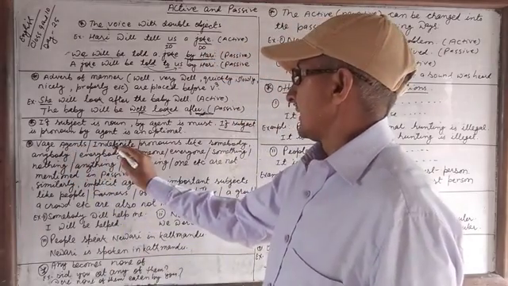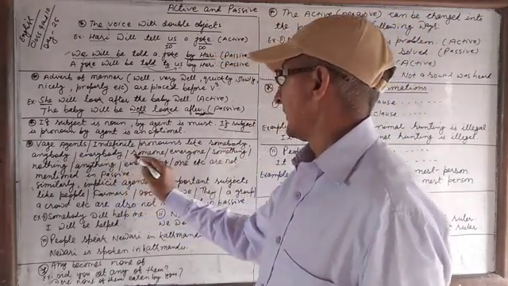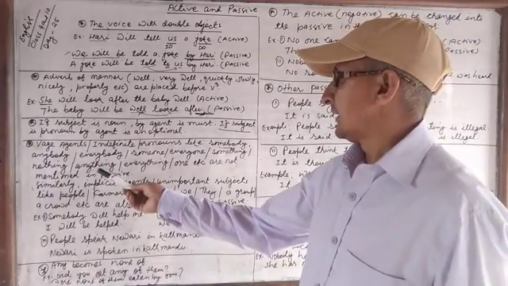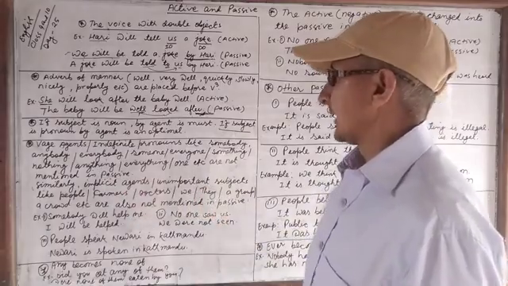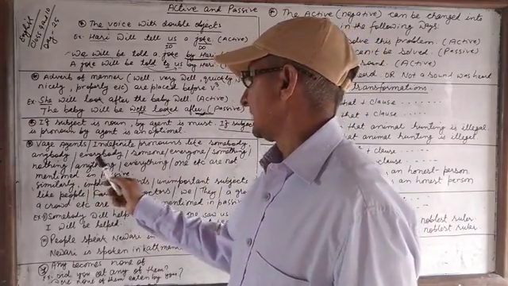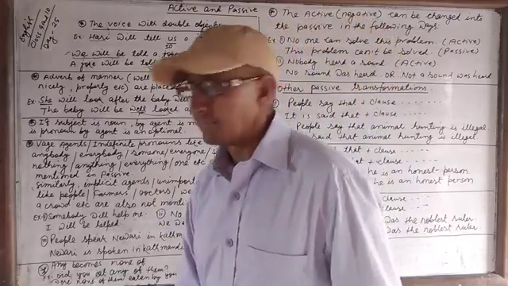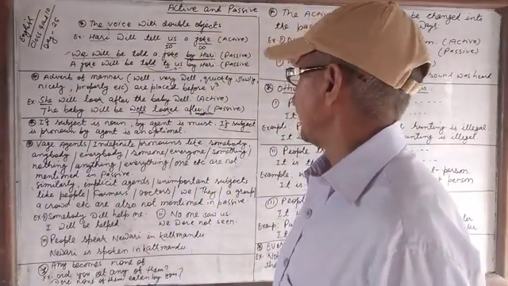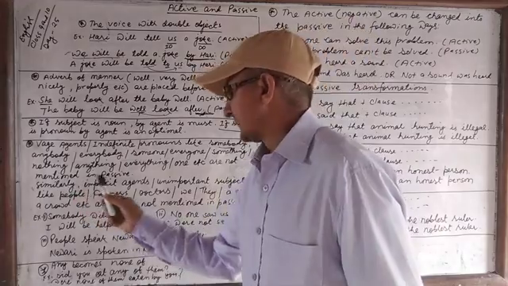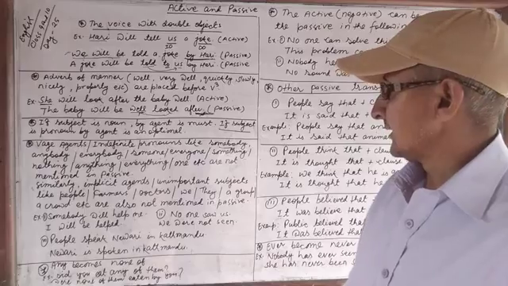Vague agents, indefinite pronouns like somebody, anybody, everyone, everybody, someone, something, nothing, anything, everything, one, etc. are not mentioned in the passive. These are the vague agents, these are the indefinite pronouns. So we don't mention them in the passive.